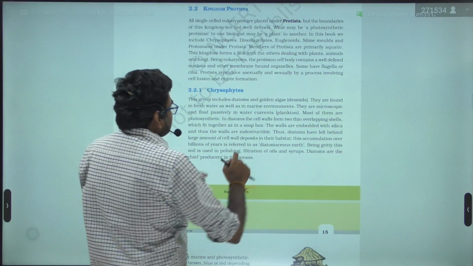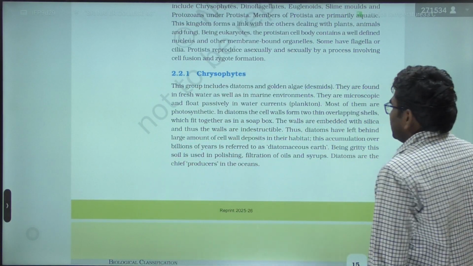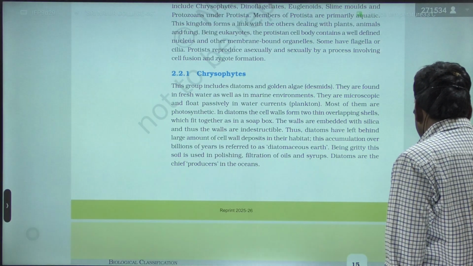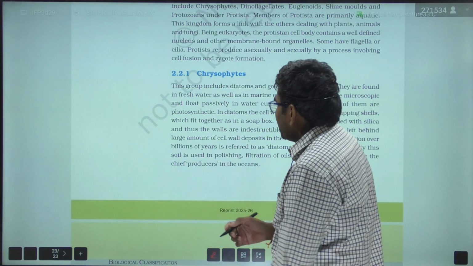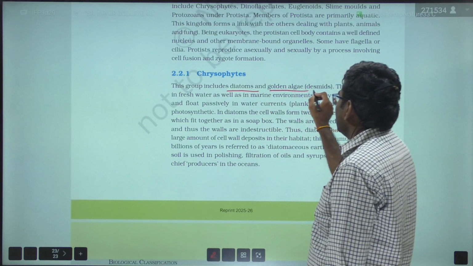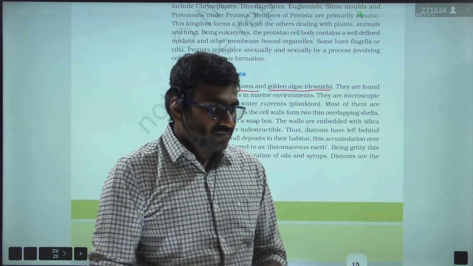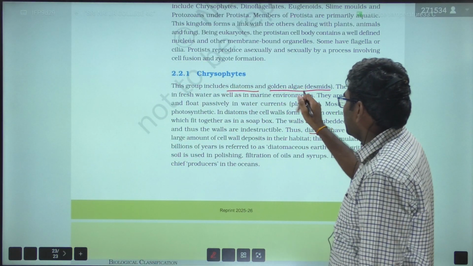Now let us discuss the kingdom Protista. Under the kingdom Protista, the first heading is the chrysophytes. This group includes diatoms and golden algae, also called desmids.